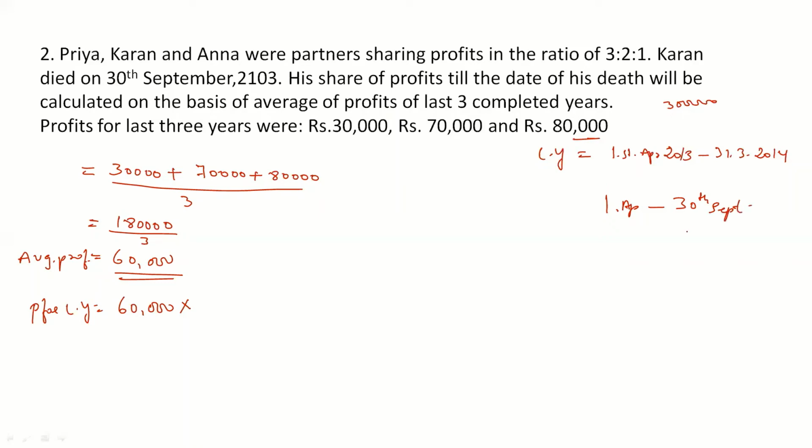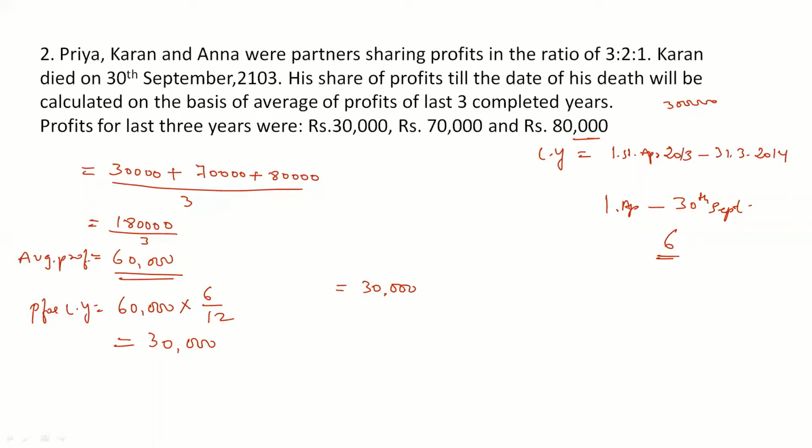So September month is also completed, so we should include September also. From April to September, he was there for 6 months in our business organization. So for 6 months, we have to find out the profits: 6 divided by 12. When we simplify this, we'll get the value as rupees 30,000. Now this 30,000 rupees is the profits for the firm.